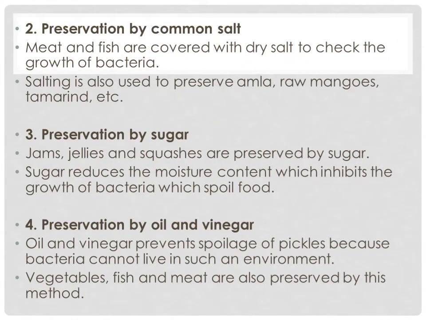Another common method, which is used in our homes also, is preservation by common salt. Meat and fish are covered with dry salt to check the growth of bacteria. Salting is also used to preserve amla, raw mangoes, tamarind, etc. Here the salt is used to preserve the food because it reduces the moisture content in the food, and it prevents the growth of microbes.